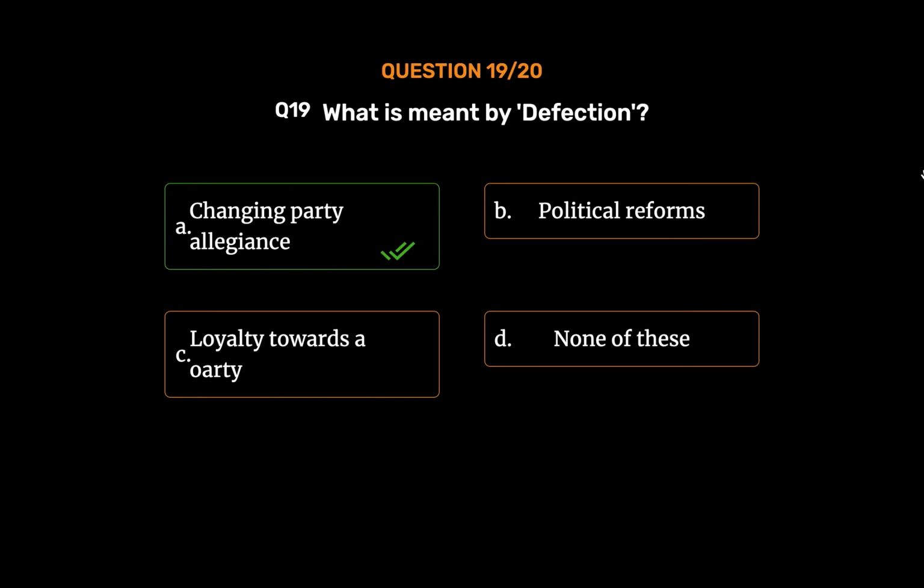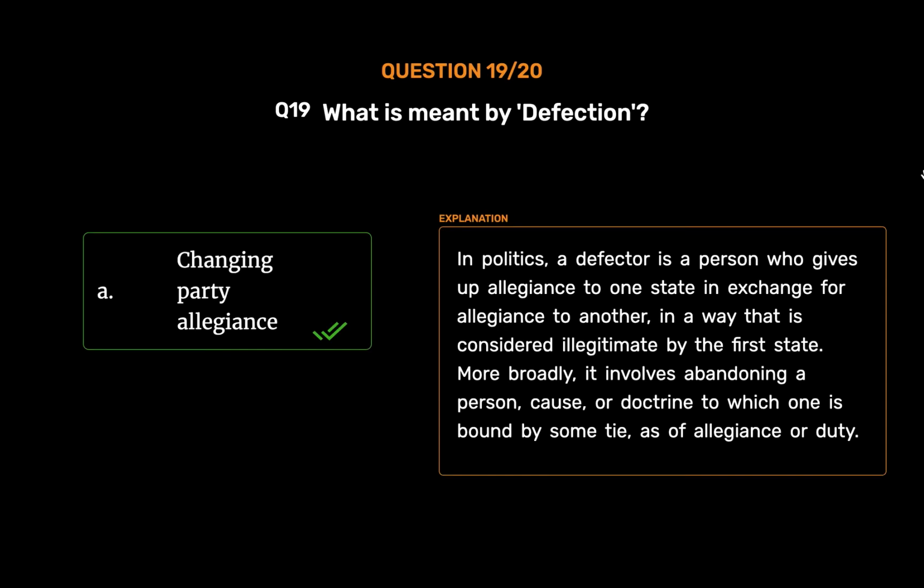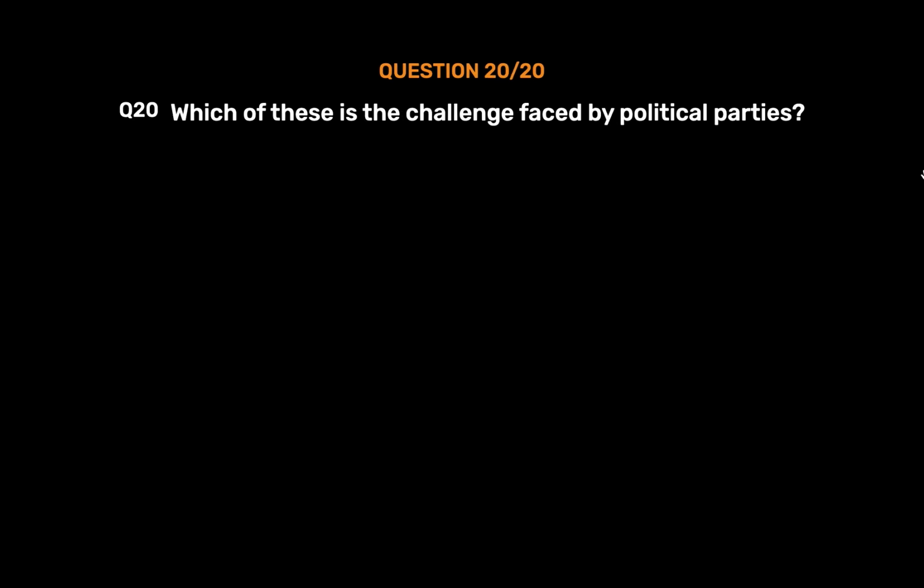Changing party allegiance. In politics, a defector is a person who gives up allegiance to one state in exchange for allegiance to another, in a way that is considered illegitimate by the first state. More broadly, it involves abandoning a person, cause, or doctrine to which one is bound by some tie, as of allegiance or duty.